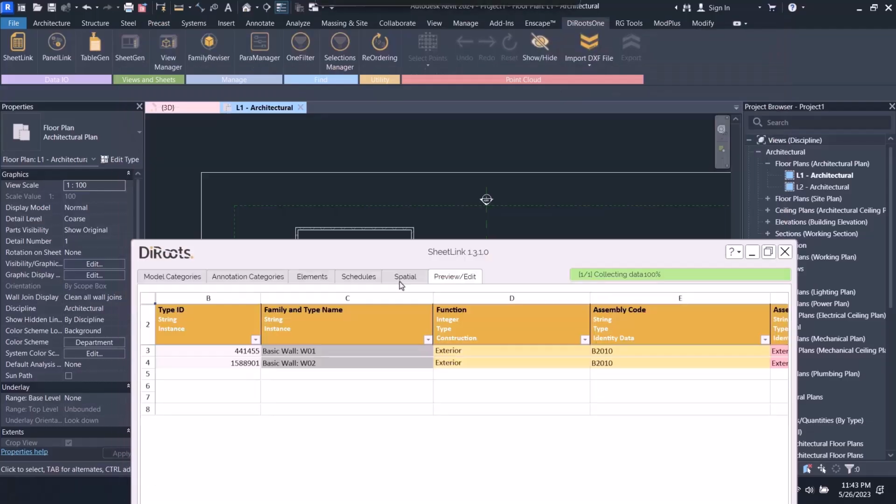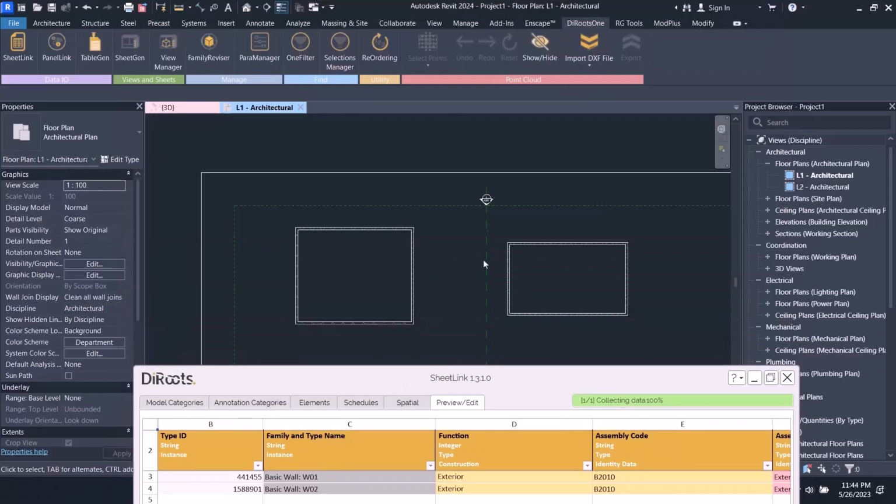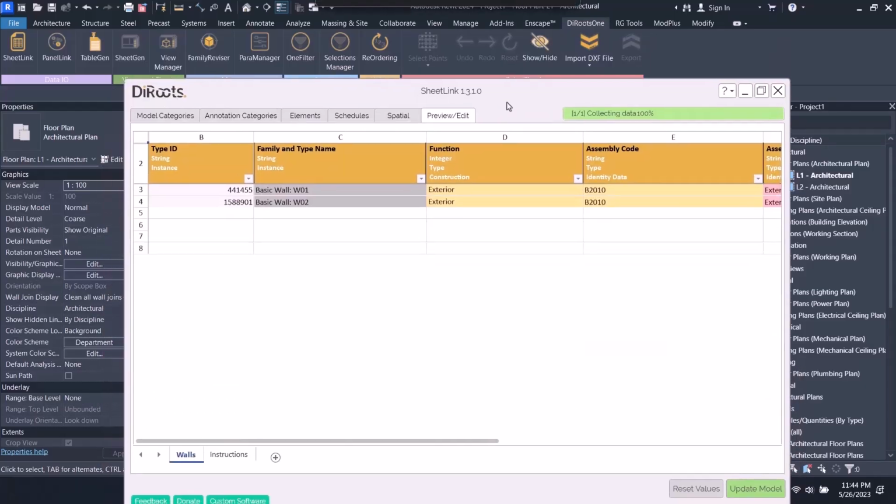These have one type ID and those another one. We have two type IDs, right? Now these are not really important, and as you see, it also gives us the tab of family and type name. It says this type ID is related to the basic wall of W01, and the other type ID is related to the basic wall W02, and you can see them here.